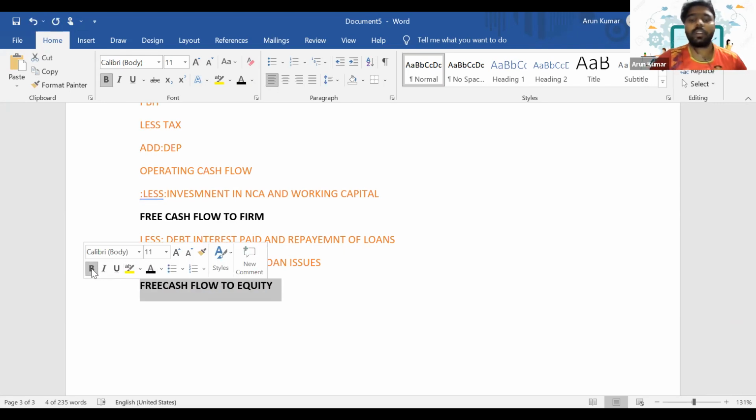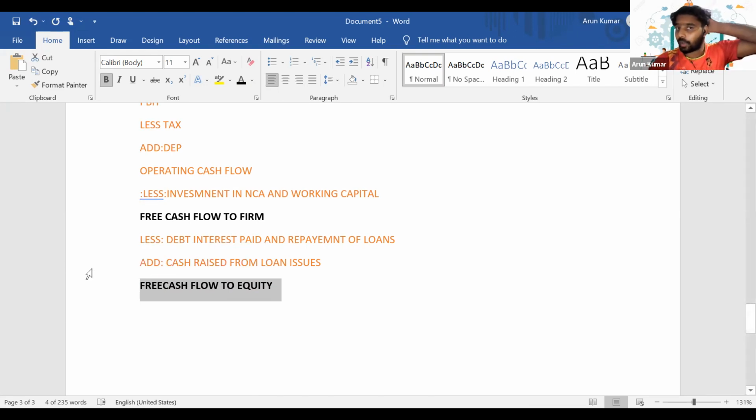So if it's a free cash flow to firm method, then the calculation is literally easy. You can just discount the free cash flow to firm. That cash flow will be discounted at WACC, the overall WACC of the company. Then you will get the total value. From that total value, we need to deduct the value of debt. Then if it is free cash flow to equity, we'll calculate the free cash flow to equity and then we'll discount at the cost of equity rate, ungeared cost of equity.